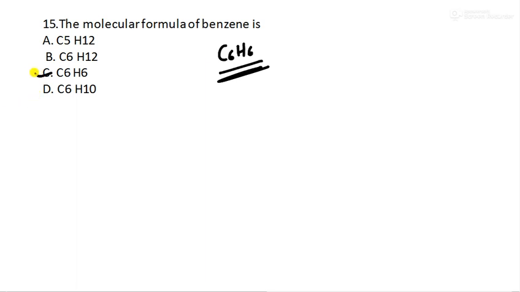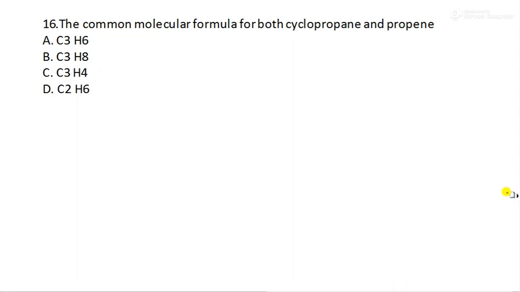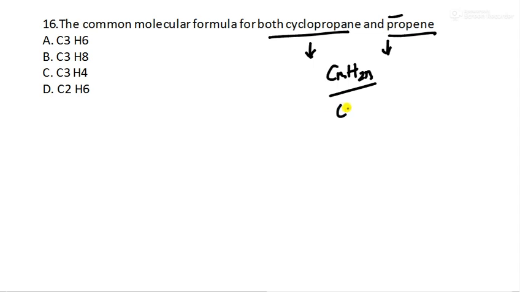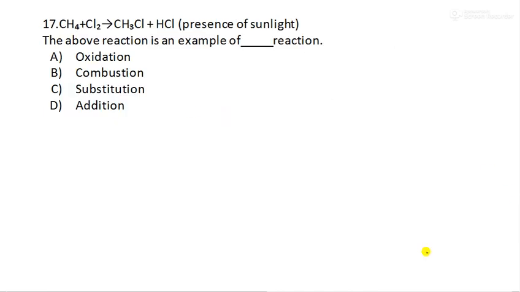So here it is, option number C. Okay, moving to next question. The common molecular formula for both cyclopropane and propene. As I said, cycloalkane and alkene are similar in formula. They follow this formula CnH2n. Since it is propene, this is C3H6. The answer is option number A, C3H6. Moving to next question.